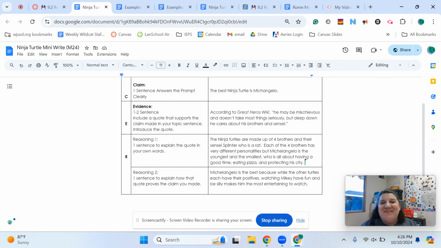Okay, so this is an example. If you're feeling stuck and you're not sure what the different pieces of CER are, this can be your example to go back to and look, oh, what is that sentence supposed to be?